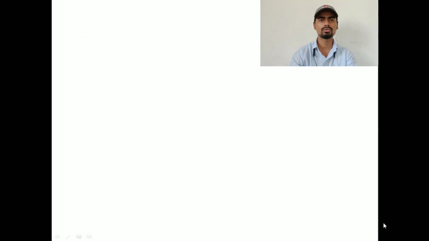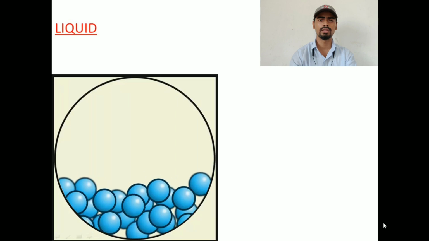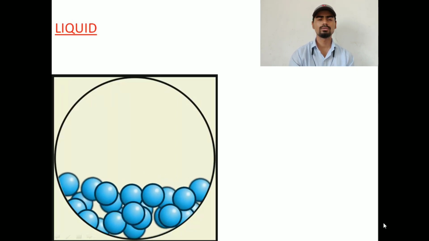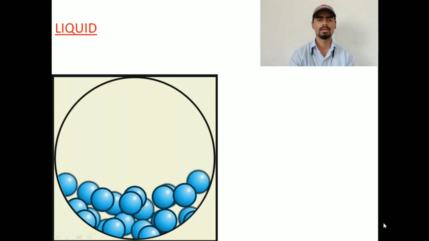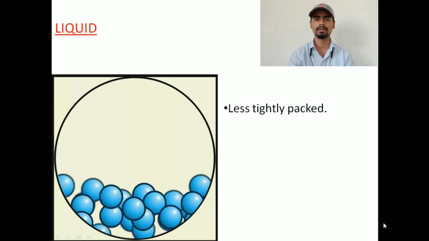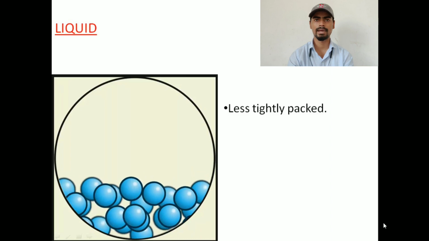Now let us move to the next one, that is a liquid. Now look at the arrangement of the molecules of the liquid. They are moving here and there, while in the solid you saw that they were not moving freely. So can I say that they are less tightly packed? The molecules of liquid are less tightly packed.